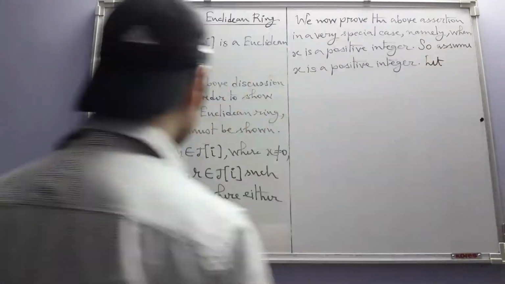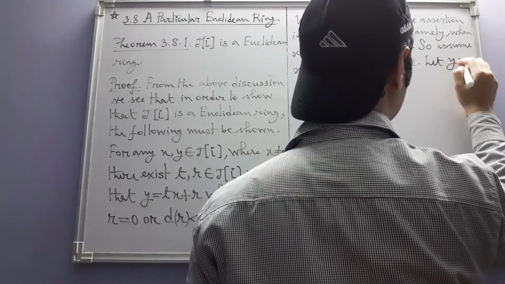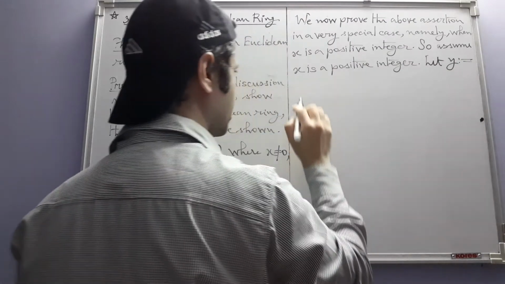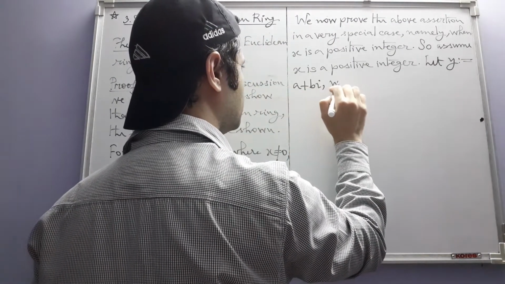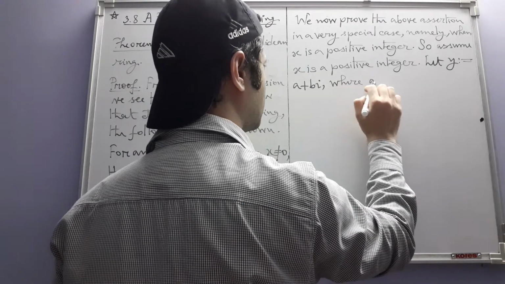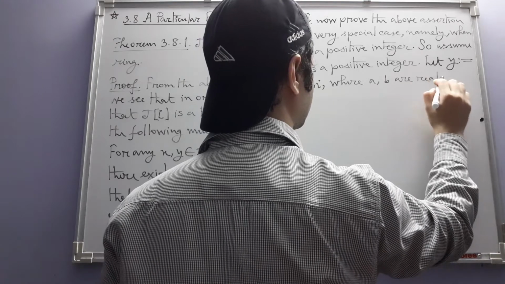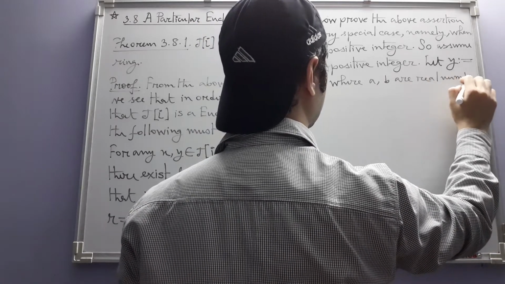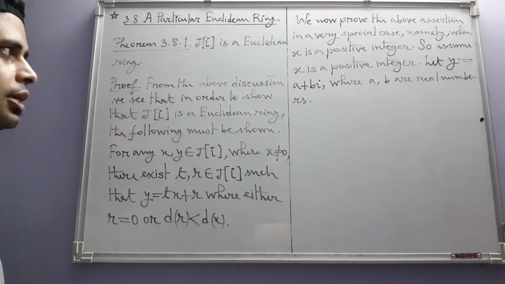Now y is a general Gaussian integer, so it will have its own real and imaginary parts. Let y is equal to a plus bi, where a and b are real numbers, right?